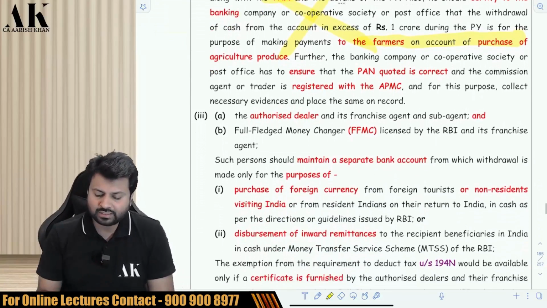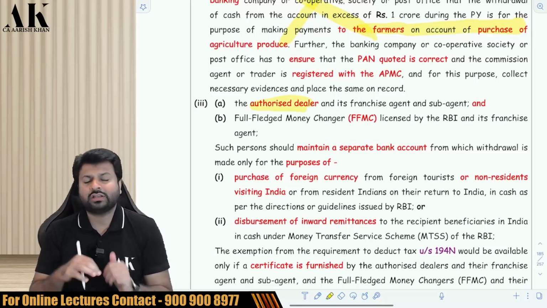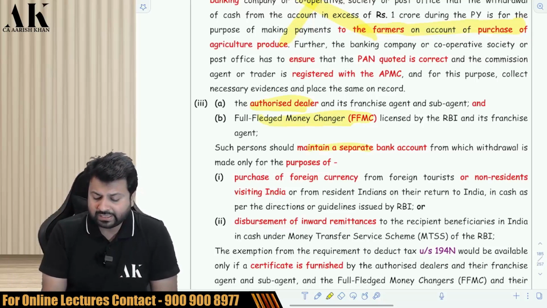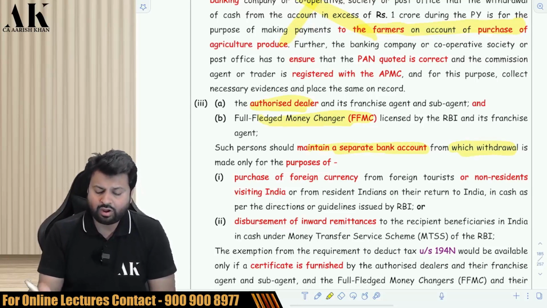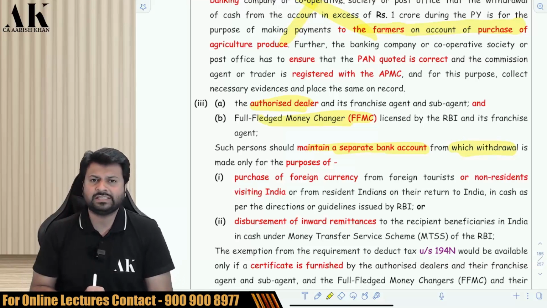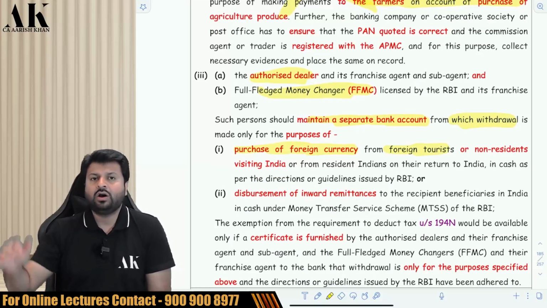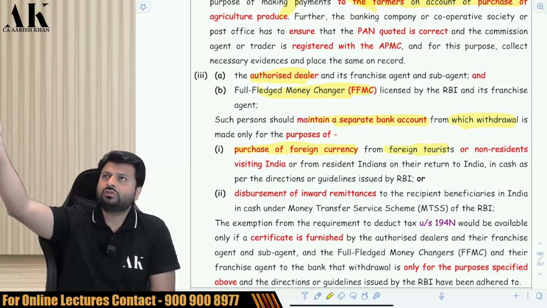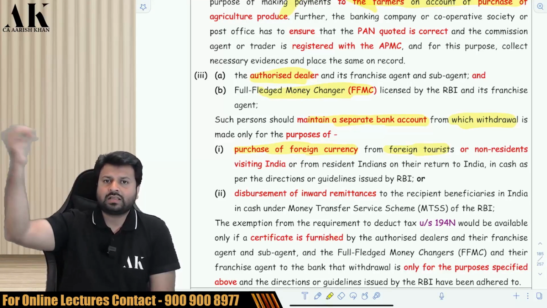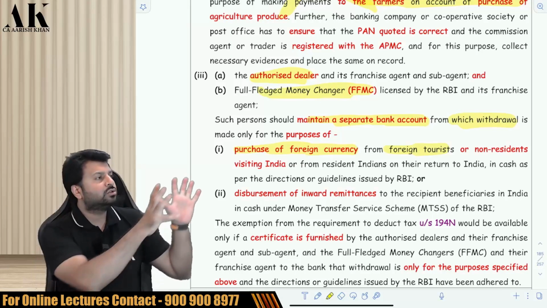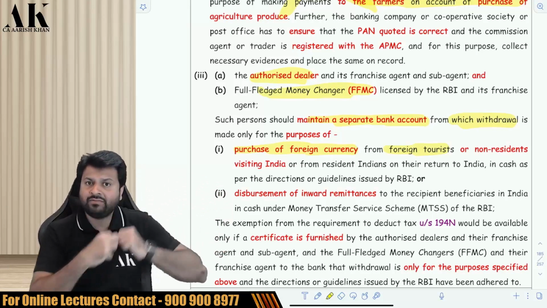Okay. Third. There is an authorized dealer of what? Foreign exchange, foreign currency, or there is a full-fledged money changer who maintains a separate account in the bank and withdraws cash. For what purpose is he withdrawing cash? He is withdrawing cash for purchase of foreign currency from foreign tourists or from non-residents who visit India. So there are a lot of non-residents who come to India. They will come to the money changer and they will give me dollars. So I have to give them cash now. For that I need cash. So for that I am opening a bank account from where I am withdrawing my cash.